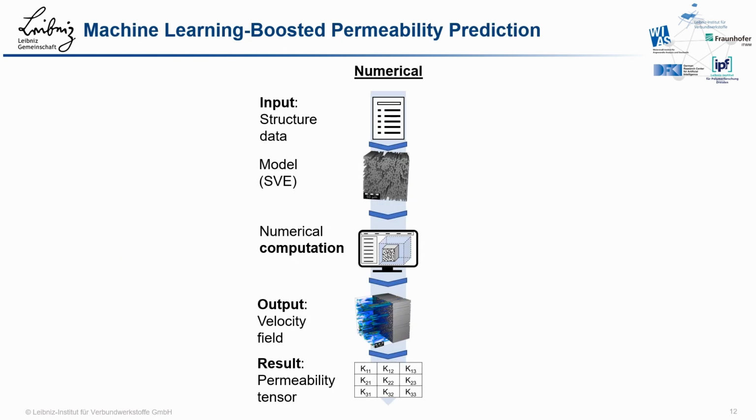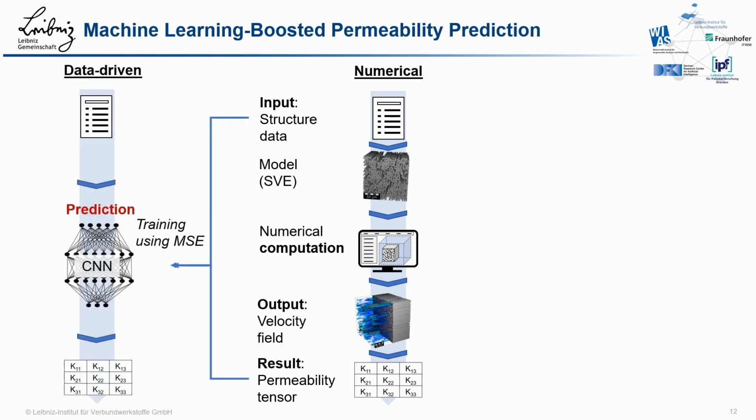After showing you parts of the results, I would like to present the ideas of our machine learning approaches. First, again, the already known procedure for permeability determination, where we start with the input structure data, have our model, numerical computation, we have our velocity fields, and compute the permeability tensor. But now we want to completely replace the numerical simulation by a prediction for the microscale. Therefore, we have two different approaches. The first approach is to use only a few structural parameters as input and predict the permeability based on that. And I will present some results on this in a minute.